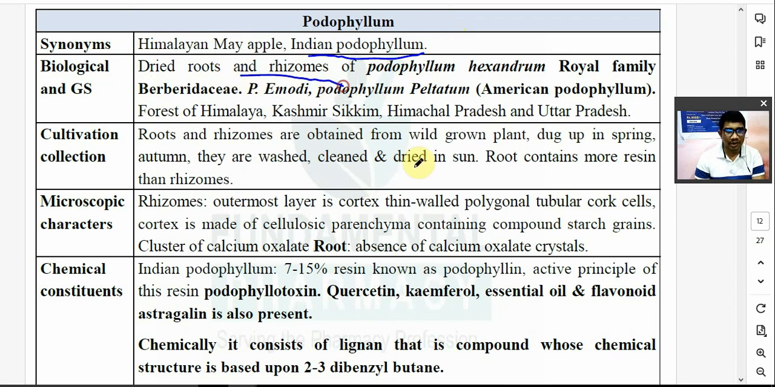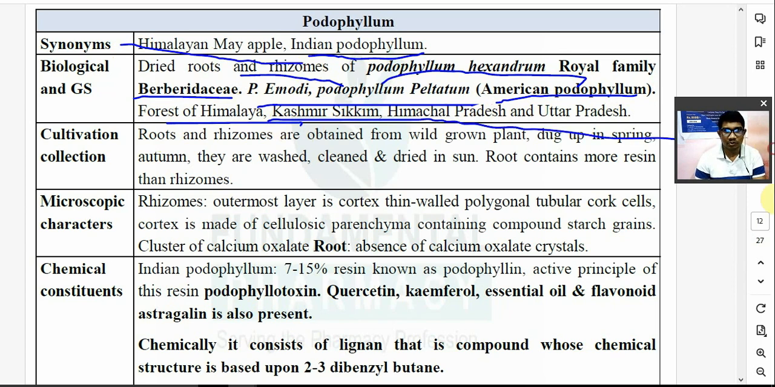Dried roots and rhizome of what? Podophyllum hexandrum, family Berberidaceae. Podophyllum emodi, Podophyllum peltatum. Out of that, Podophyllum peltatum is known as the American Podophyllum. It is found in the forests of Himalaya, hence Himalayan May apple. It is found in Kashmir, Sikkim, Himachal Pradesh and Uttar Pradesh.